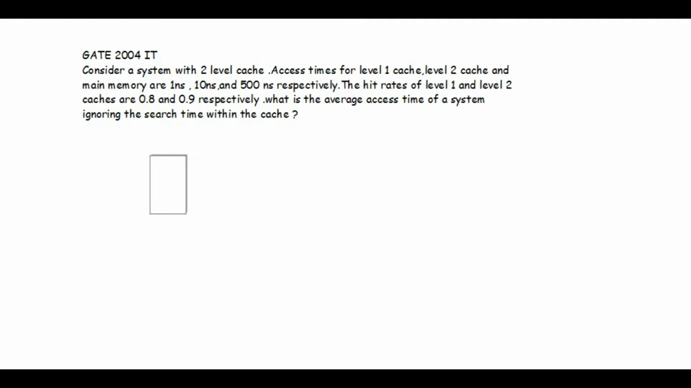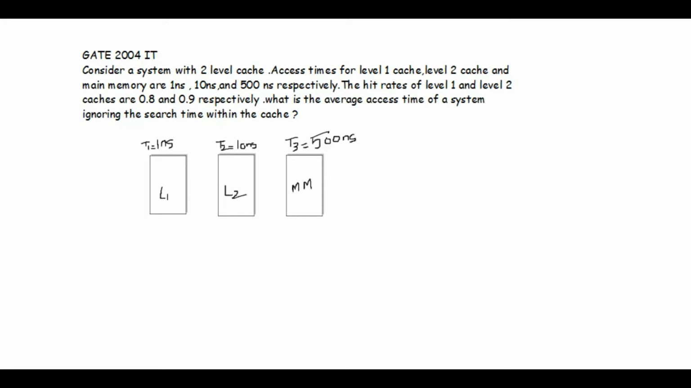So it is mentioned in the question that they are using a two-level cache. Consider that this is a cache and main memory. This will be a level 1 cache, then there is a level 2 cache, and then there is a main memory. Okay. So let T1 be the time to access level 1 cache, which requires 1 nanosecond. So T1 will be 1 nanosecond. Let T2 be the time to access level 2 cache, which is 10 nanosecond. And T3 be the time to access main memory, which is 500 nanoseconds.